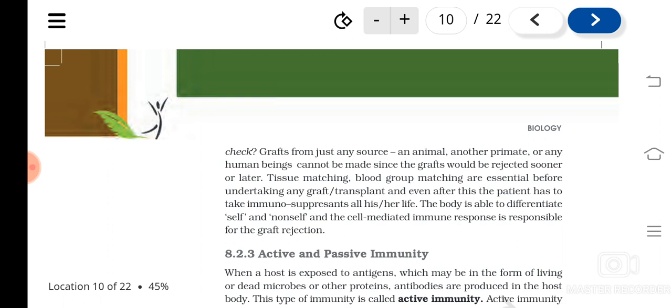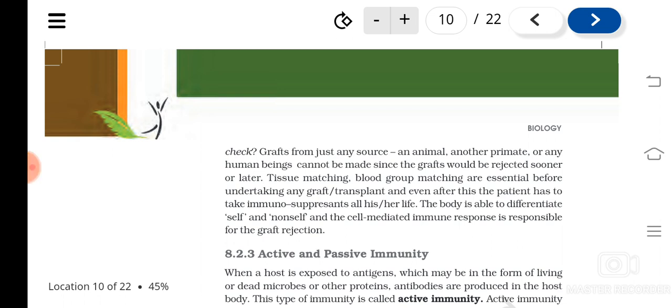Otherwise we cannot take organs from any animals or any individual without blood group matching or tissue matching, etc. Even after that, the patient has to take immunosuppressants all through their life. This is due to the rejection that can be faced by the immune system.